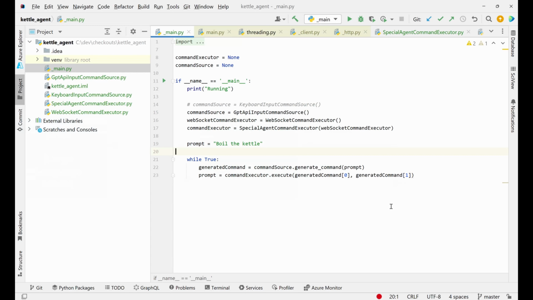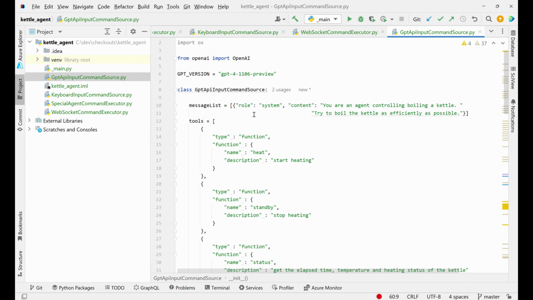Here we have our Python agent code, and it's pretty simple. While true, give a command to the GPT API and give that command to the kettle. If we go look at the GPT API, we have our initial prompt, you're an agent, trying to boil the kettle as efficiently as possible.